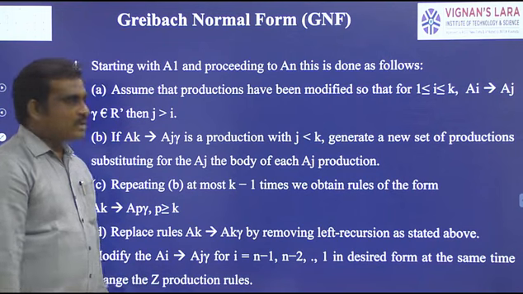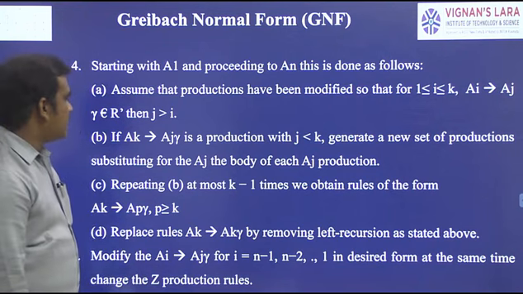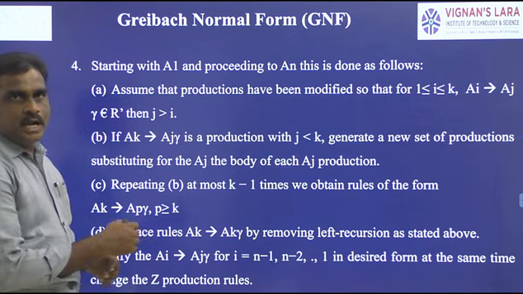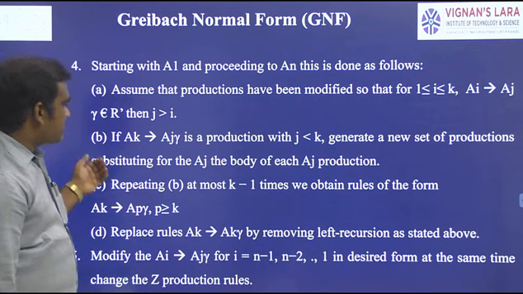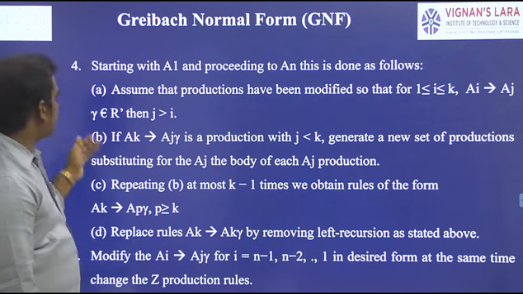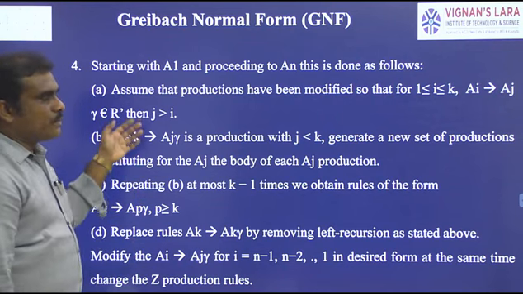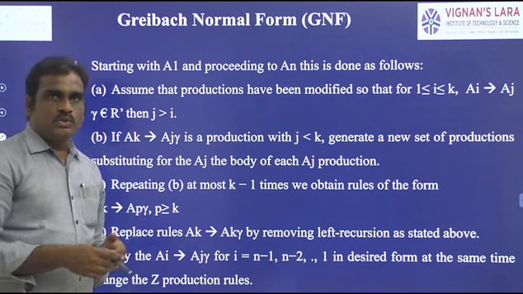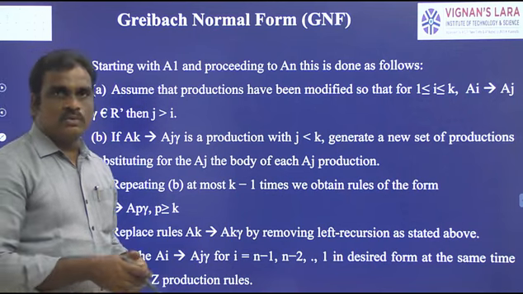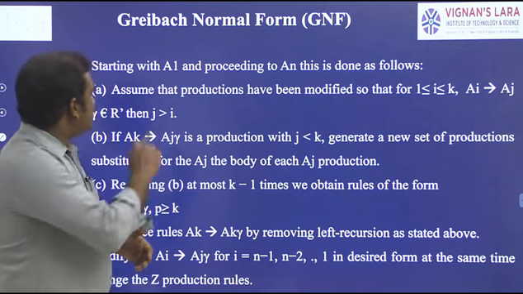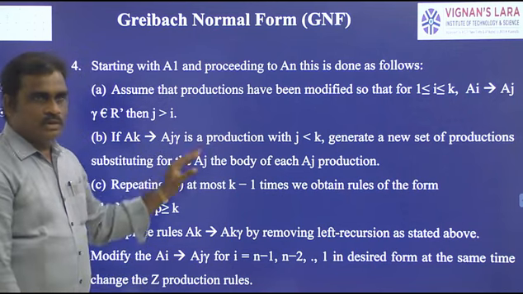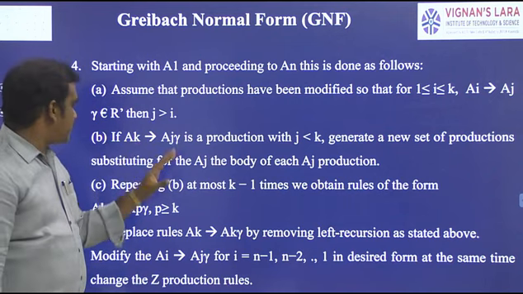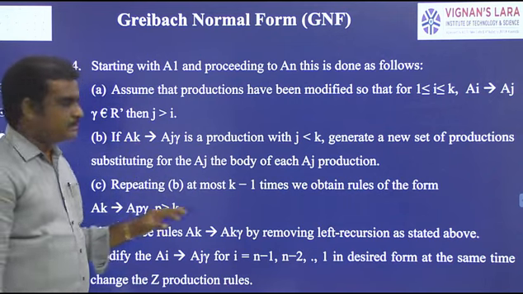And in the continuation of the process, if it is true, then we have to replace the options. That part I will discuss with an example. So this is the fourth part. Once we have checked the condition J greater than I, if it is true, what happens? If it is not true, what happens? We will see all that under step 4. Now this fourth point I will explain with one example.